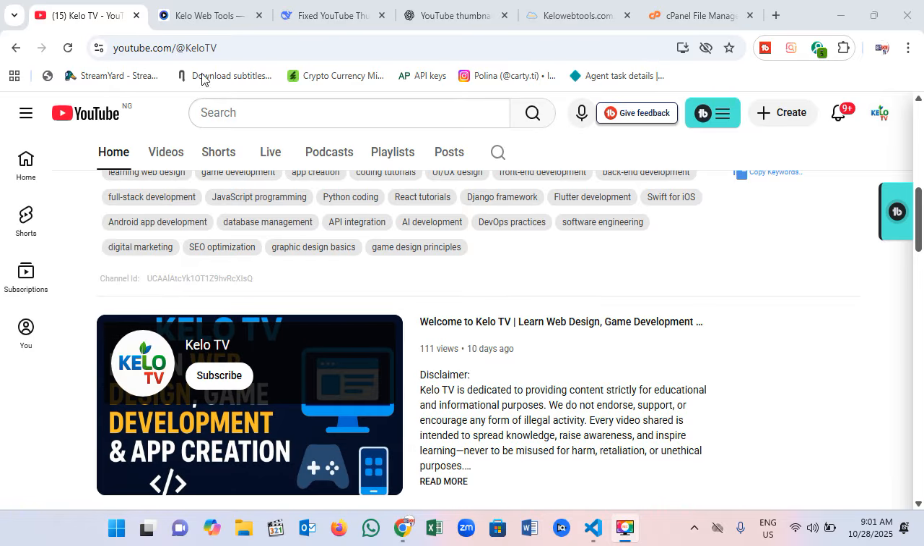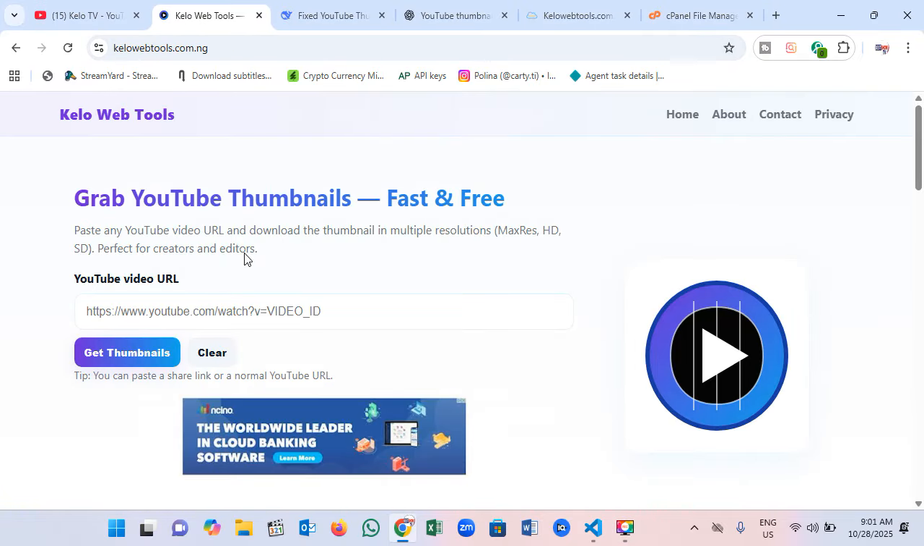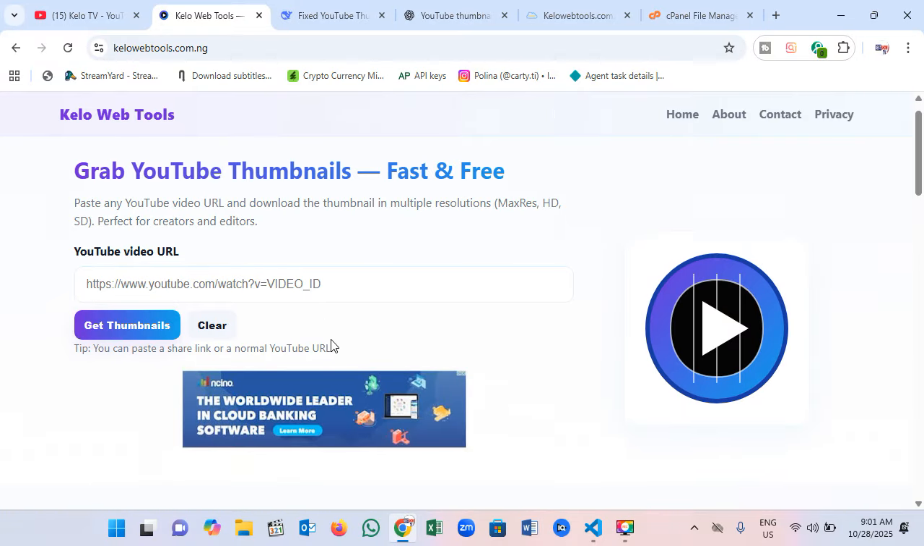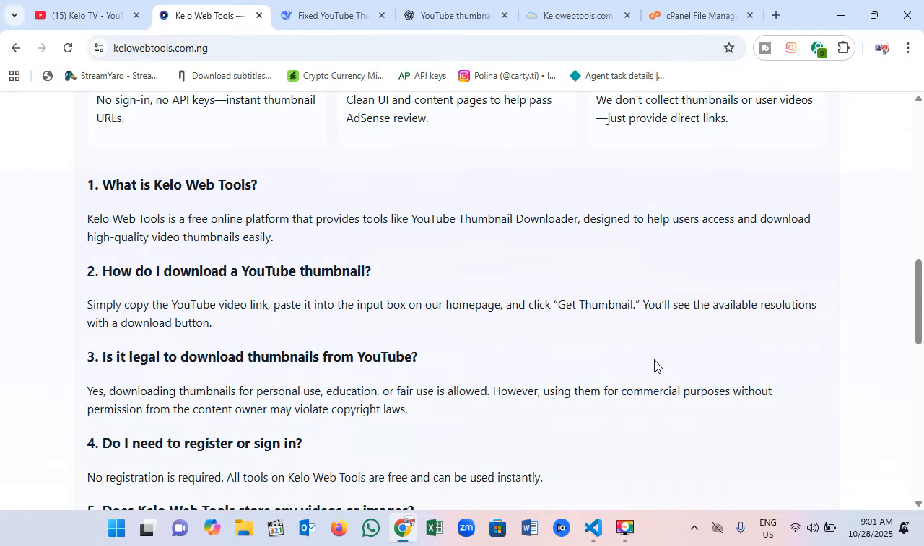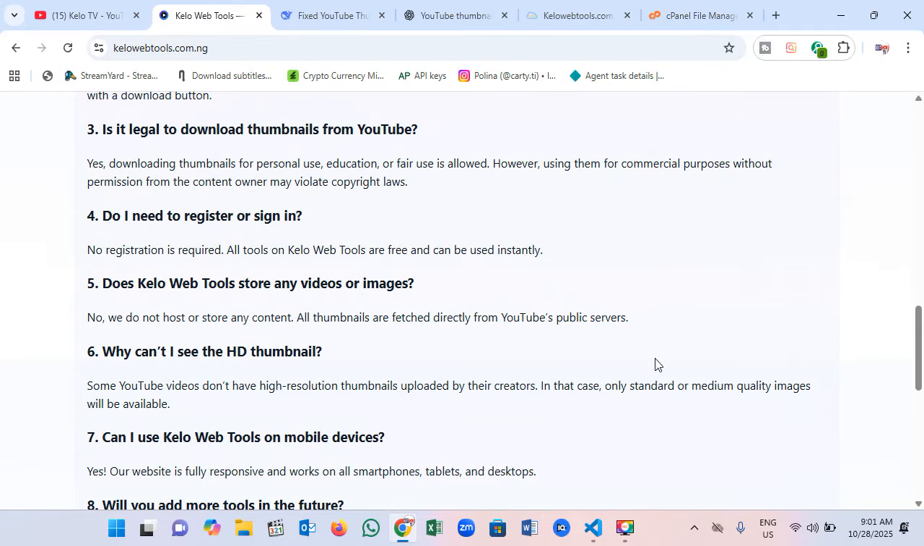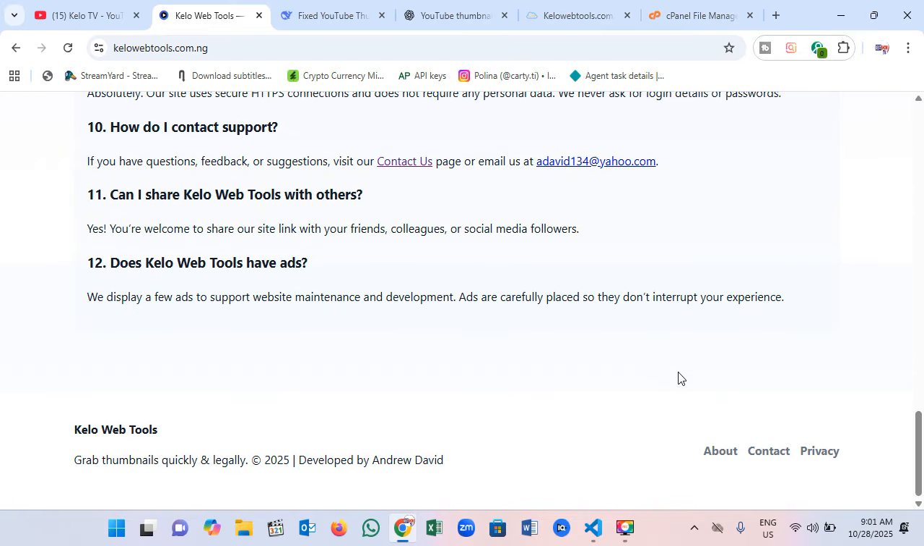In today's video, this is the website which I want to take you through, how this website looks, how beautiful it is. This is an art. You can see a beautiful simple website for thumbnail downloads. Here is the footer section where it says grab thumbnail quickly and legally, 2025, developed by Andrew David. That is my name. Here you can see about us, the contact us page, and the privacy policy.